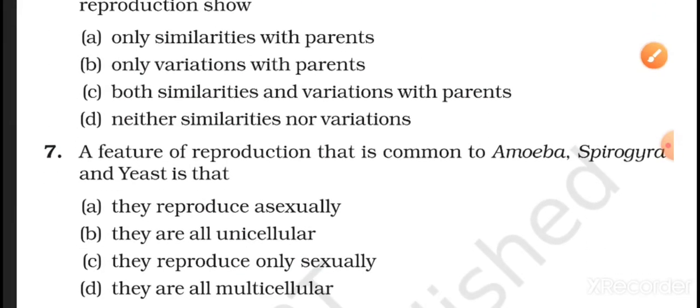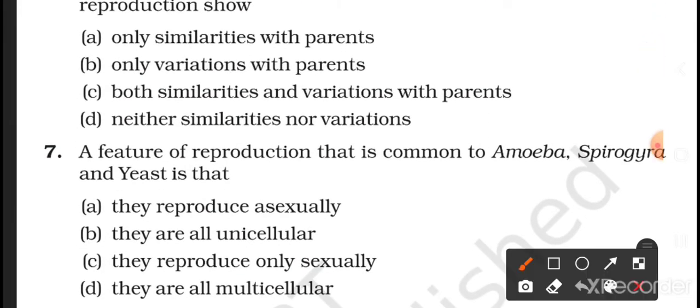Question number 7. A feature of reproduction that is common to amoeba, Spirogyra, and yeast is that they reproduce asexually, they are all unicellular, they reproduce only sexually, they are all multicellular. Now see, if you take the last option, they all are multicellular. Here amoeba and yeast, they are unicellular, while Spirogyra is multicellular. So this option will cancel.